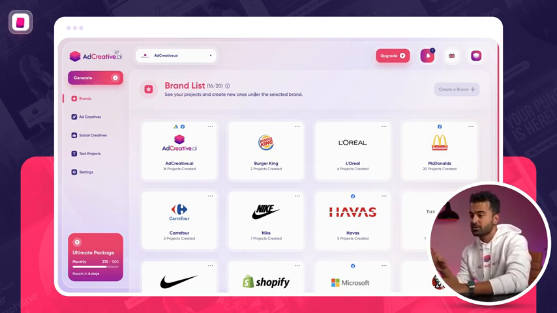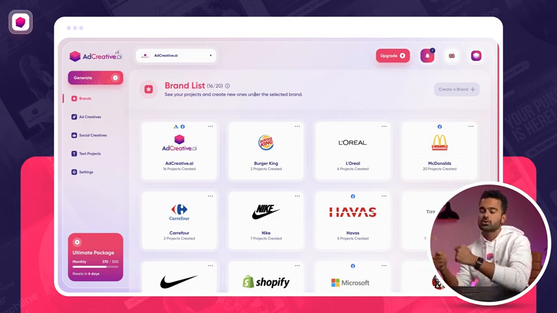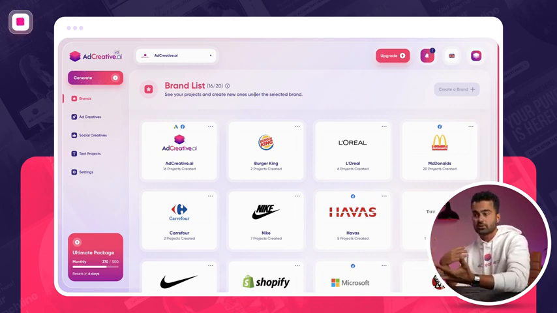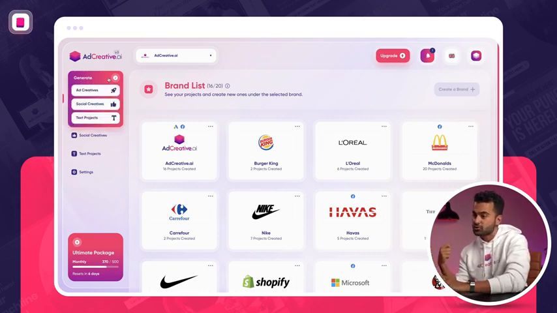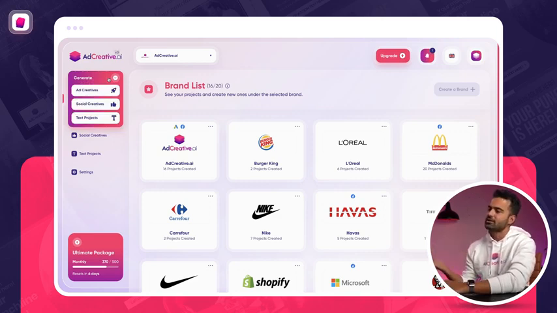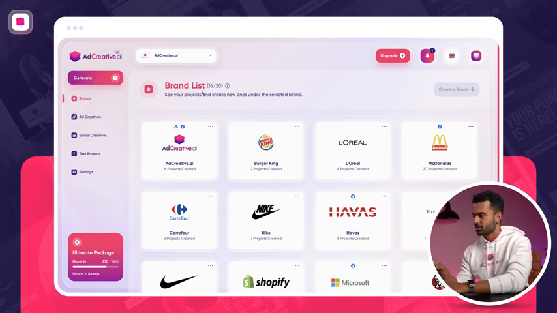If you haven't been using AdCreative.ai, the way it works is that you create a brand, and your brand is your logo, your brand colors, and your brand description. This way AdCreative.ai knows everything about your brand. After that, you can use the generate button to generate ad creatives, social creatives, and text projects. We're going to be doing all of that today, so you can actually see AdCreative.ai in action. I have already created a brand of AdCreative.ai and many other examples here.